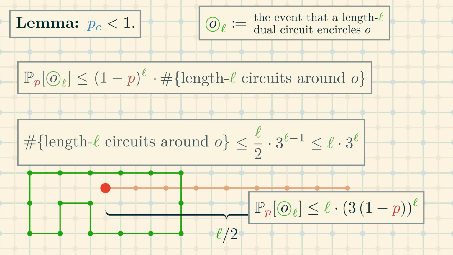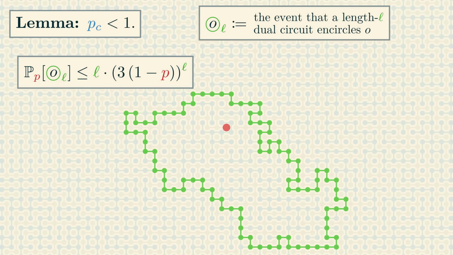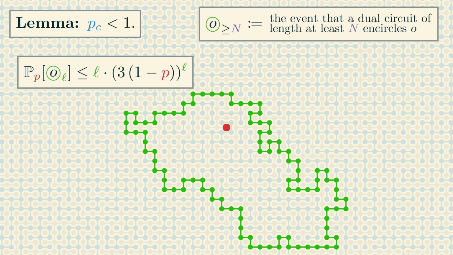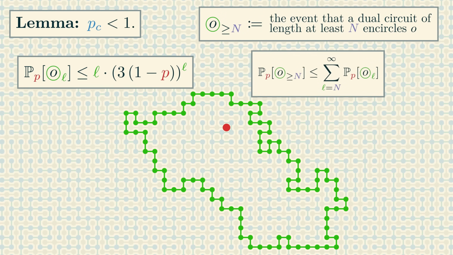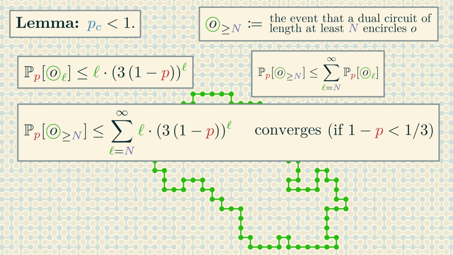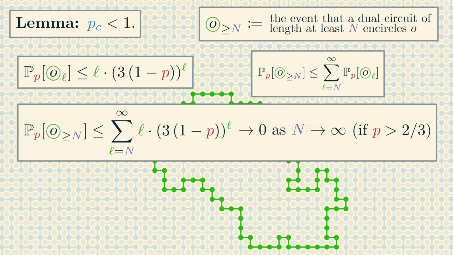Now let's bound the probability that there is some large open dual circuit around the origin of the primal grid. Specifically, let's find the probability that there is a circuit of length at least n, where n is some large integer. This can be bounded by the sum of the bounds we obtained before, and we get the following series. This series converges if 1 minus p is less than 1/3, or in other words, if p is greater than 2/3. If the series converges, then the tail of the sum must go to 0. More precisely, as n goes to infinity, this sum goes to 0.